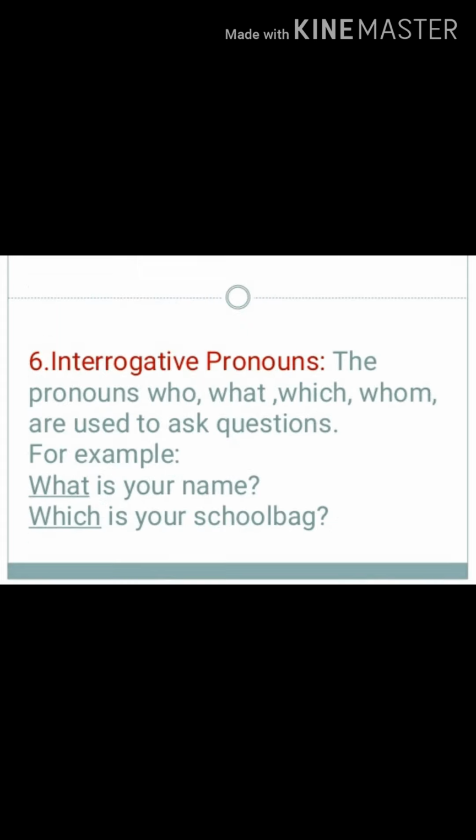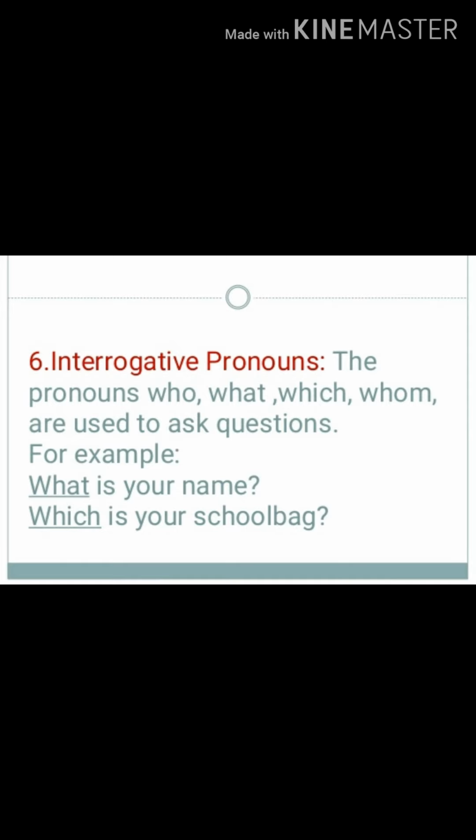Now come the interrogative pronouns. The pronouns who, what, which, whom are used to ask questions. When we ask some questions, these kinds of pronouns are known as interrogative pronouns. For example, what is your name, which is your school.